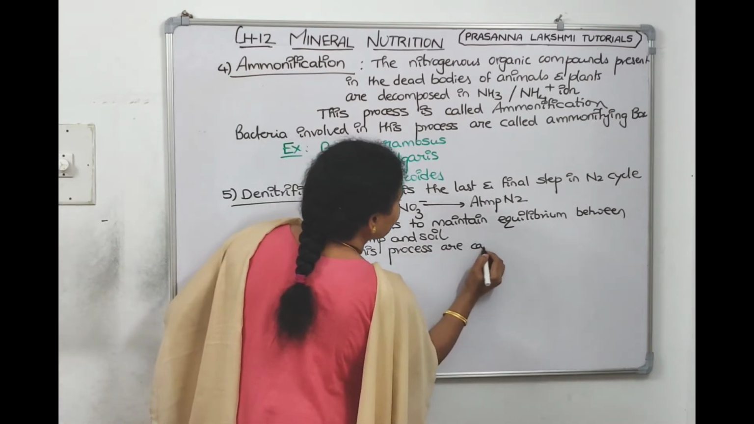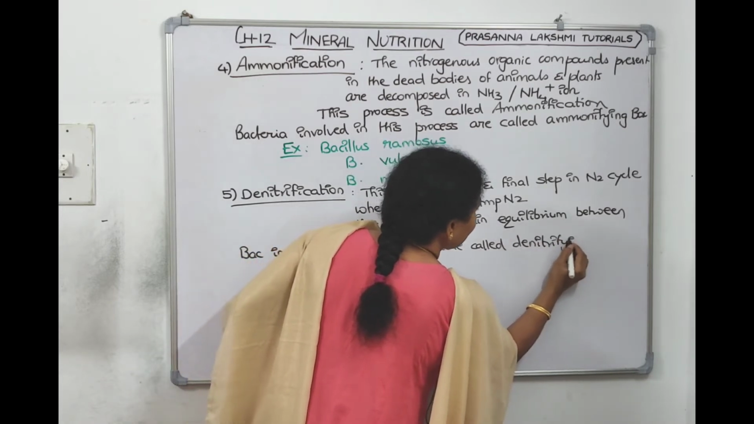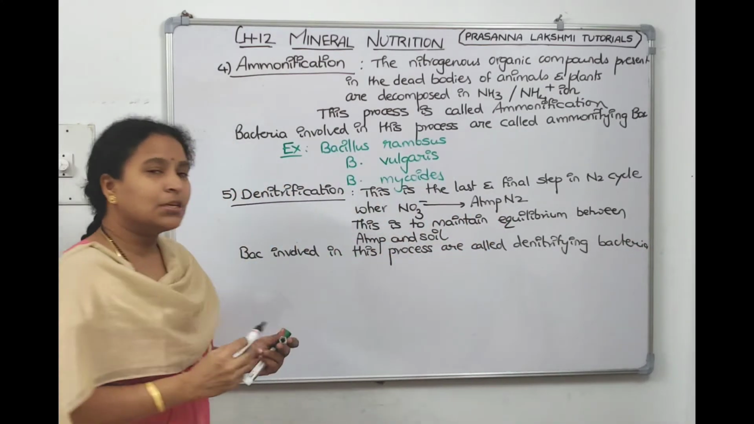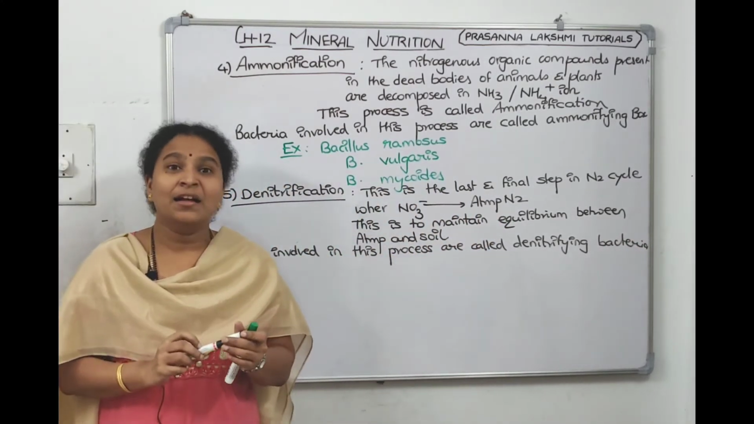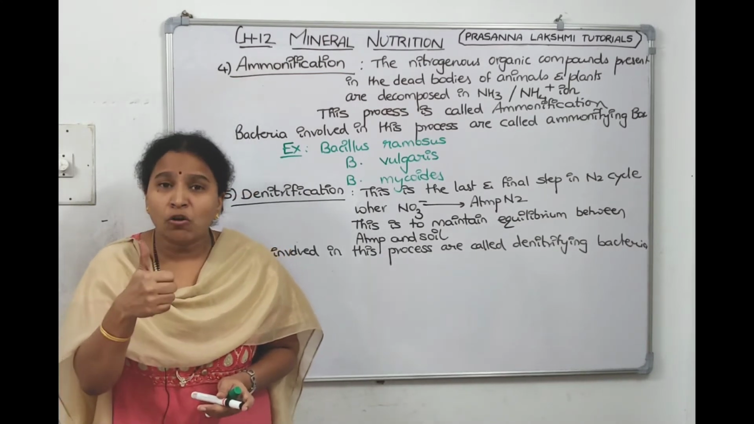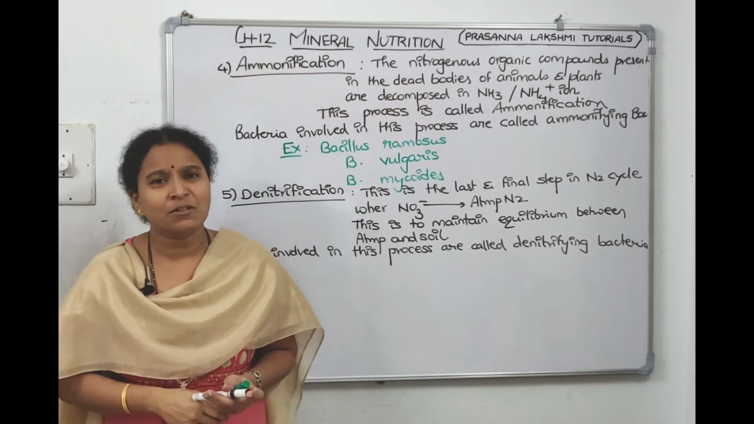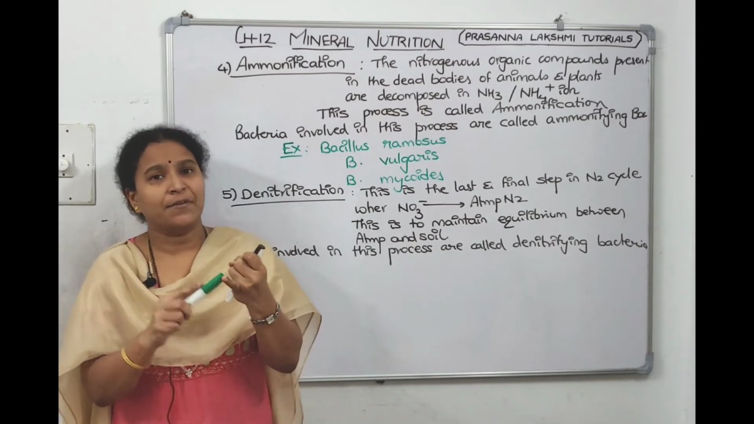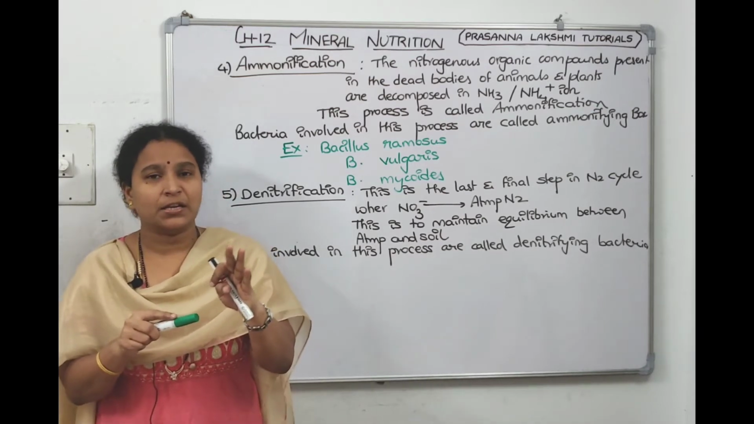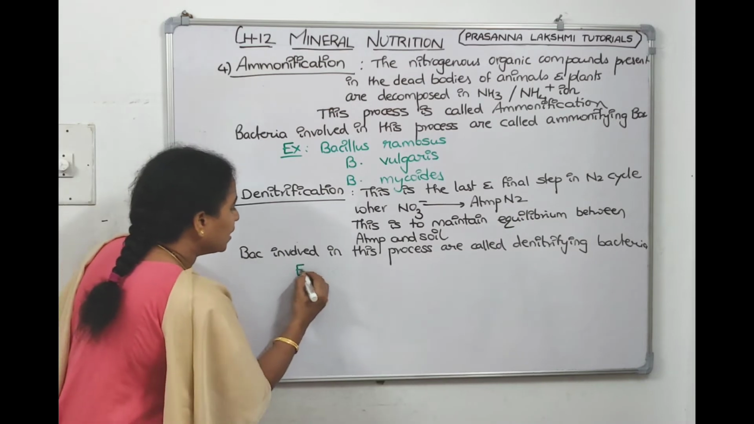What are they called? They are called denitrifying bacteria. The bacteria involved in this process are called denitrifying bacteria, and examples are Pseudomonas denitrificans, Thiobacillus denitrificans, Micrococcus denitrificans. Pronounce with me: Pseudomonas denitrificans, Thiobacillus denitrificans, Micrococcus denitrificans. Under ammonifying we have seen 3 examples. Under denitrifying also, let us see the 3 examples.